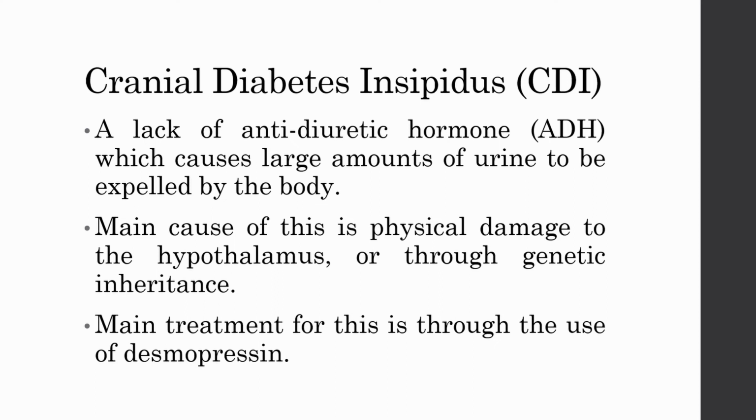The main treatment for this, and the most effective one yet, is the use of desmopressin, which is a substitute to vasopressin that can be physically taken in order to provide the hormone. Although this does not cure the disease, as the affected body part will need to be cured, and generally it is too risky to do so with the hypothalamus, it does provide an easy way to supply the necessary hormones to the body, so it is relatively effective.